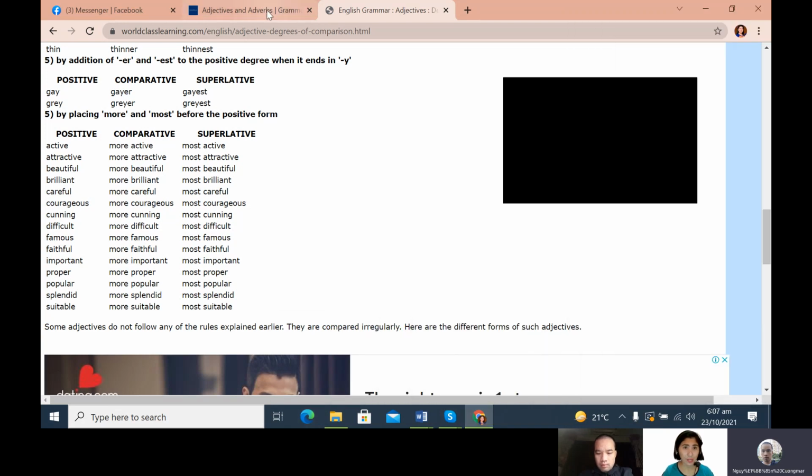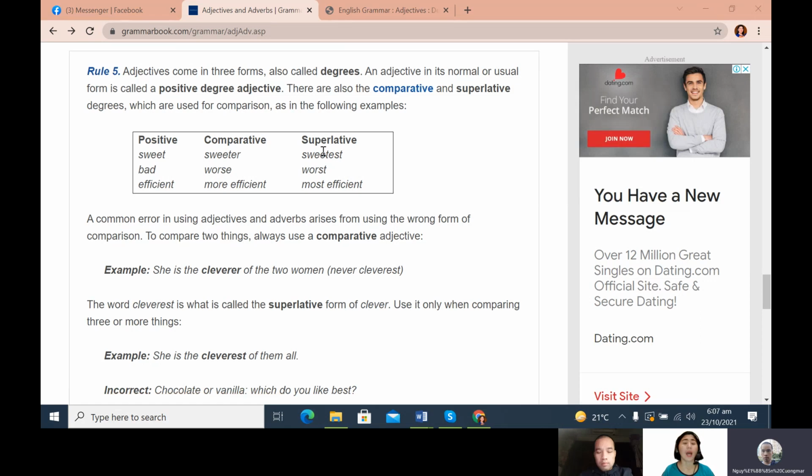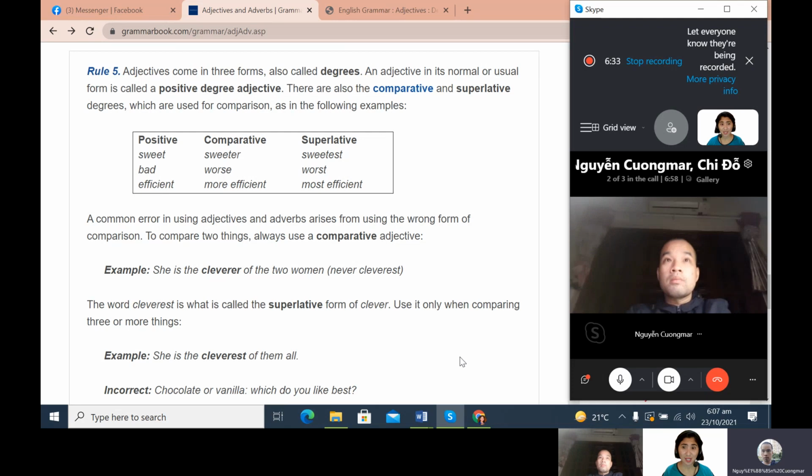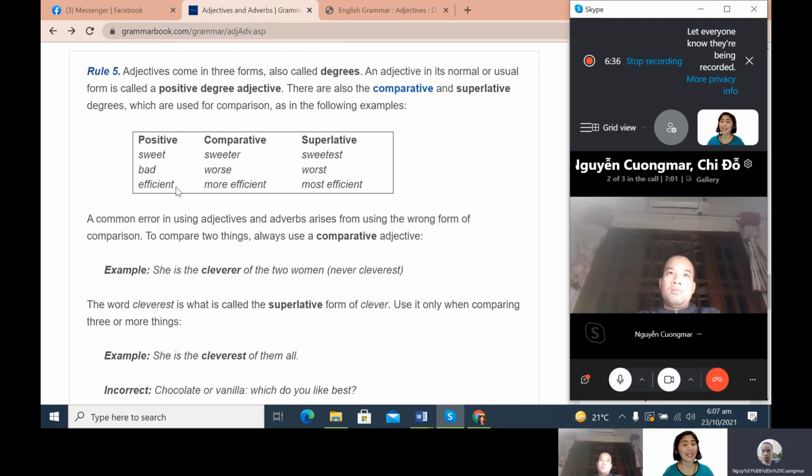Okay, so let's have this one first. All right. For the word bad, you cannot say badder or baddest. But when you mean that the other person is more bad than the other, then you will say worse. Joel is worse than Michael. So you are comparing two. But if you are comparing three persons, Joel is the worst among the three brothers.